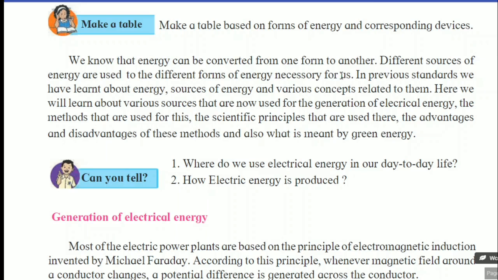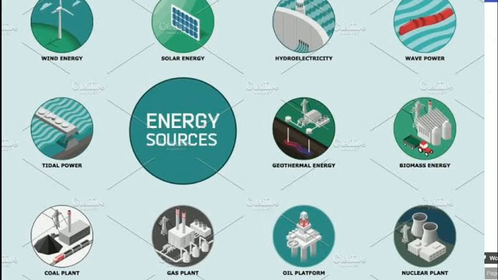Energy can neither be created nor be destroyed. It can only be converted from one form to another form. So here, different sources of energy are used to get the different forms of energy necessary for us. In previous standards, we have learned about energy, sources of energy and various concepts related to them.